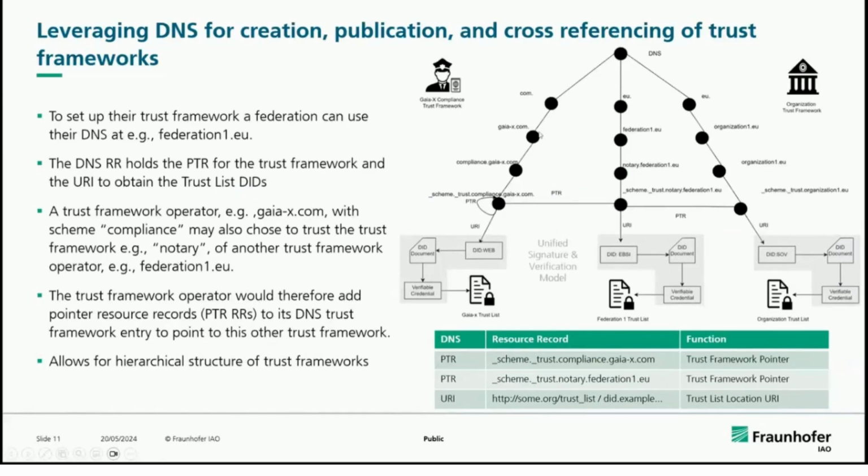So how different domains, for example, and how our records which we are using. As I mentioned, the two different pointers we are using, the pointer records and URI records. And this is the scheme format which we are using to create pointer records: _scheme._trust, and then the trust framework name. So here it is called compliance.gax, here it is called notary, and here it is called organization. So here, for example, the trust chain is established by the compliance trusting a notary, and the notary further trusting an organization. But each will be hosting their own trust list. And so that is how it's being done.